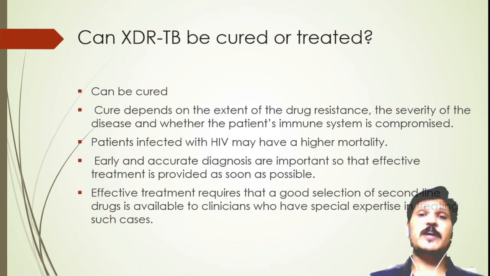Can XDR-TB be cured or treated? XDR-TB can be cured. The cure depends on the extent of the drug resistance, the severity of the disease and whether the patient's immune system is compromised. It becomes critical in the case of HIV and immunocompromised patients. Early and accurate diagnosis is important so that effective treatment is provided as soon as possible. Effective treatment requires that a good selection of second-line drugs is available to clinicians who have special expertise in treating such cases.